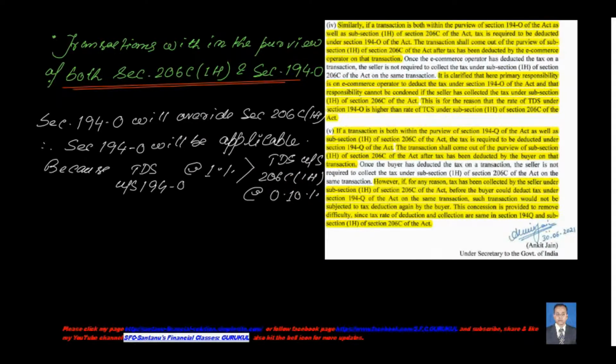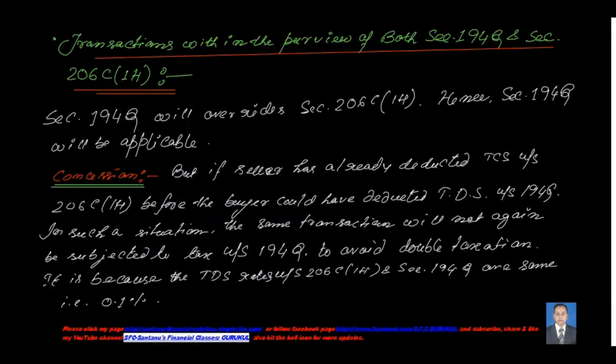Now coming to the last part of this video: transactions within the purview of both section 194Q as well as section 206C(1H). This has also been discussed in my last video in greater detail. Please go check it. I will provide the link of the previous video, the link of the write-ups of my previous notes, as well as the write-up of this circular in the description box of my video. So if the transactions are within the purview of both section 194Q and 206C subsection 1H, which section will override which one? Which one will you have to follow?